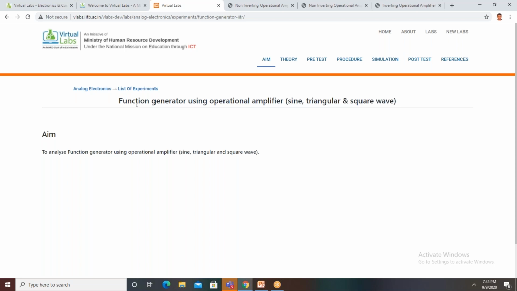So after completion of the connections, what do we have to do, ma'am? Anyone? Check. After completion of the connections, yeah, we have to check the connections in any laboratory using the virtual lab concept. We have to check whether the connections are right or wrong. So for that, you click on check. What do we get here? Right connections. All the connections are right. Click OK.